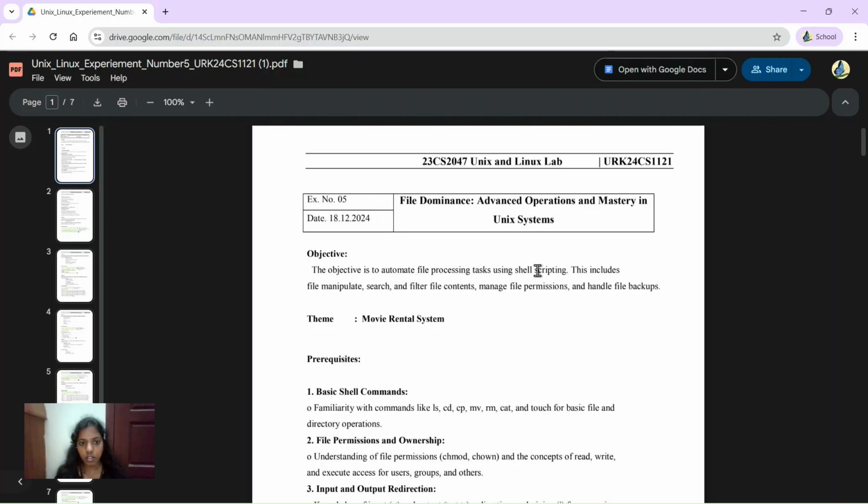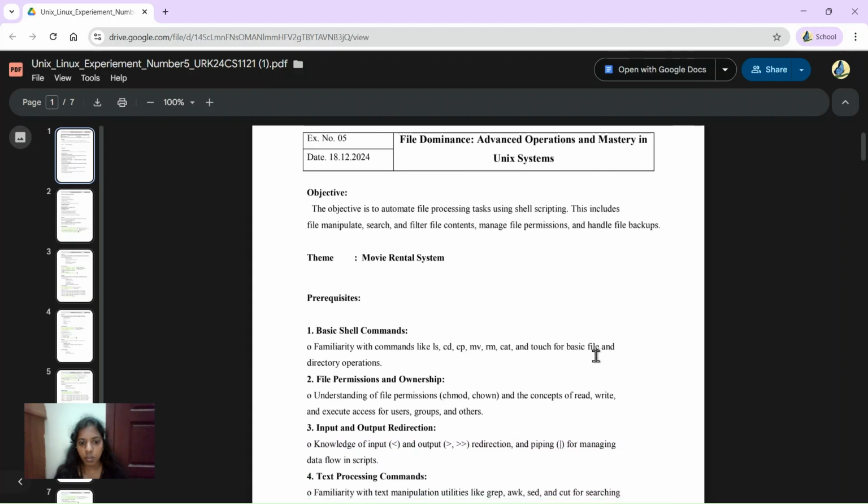Hi guys, today we are going to see the fifth experiment, which is file dominance, advanced operation master in Unix system. The main objective of the experiment is to automate file processing tasks like filtering, searching, file manipulation, file permission, and handling file backups. The theme of the experiment is movie rental system.